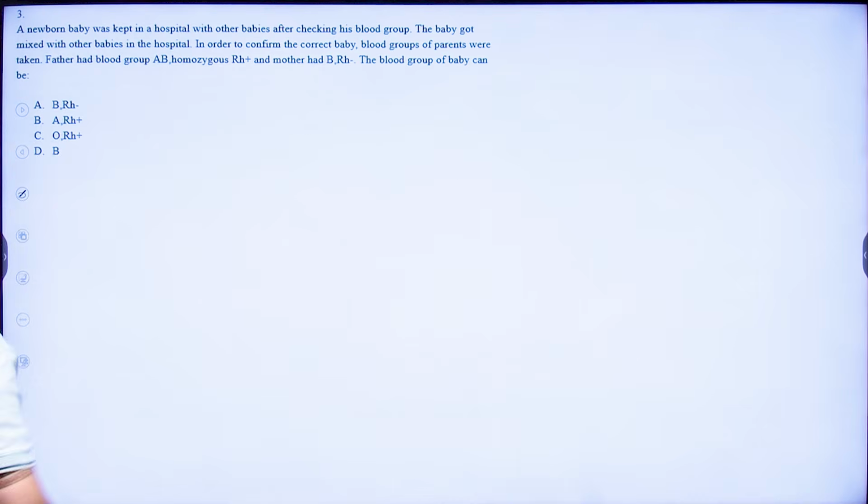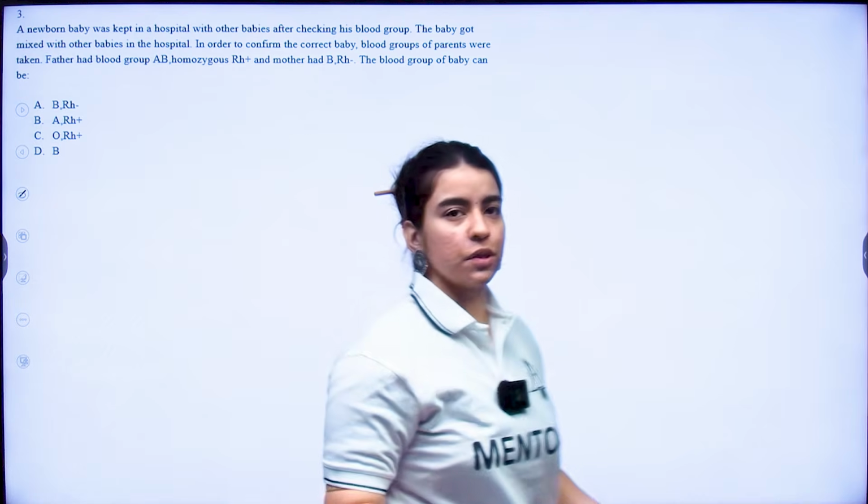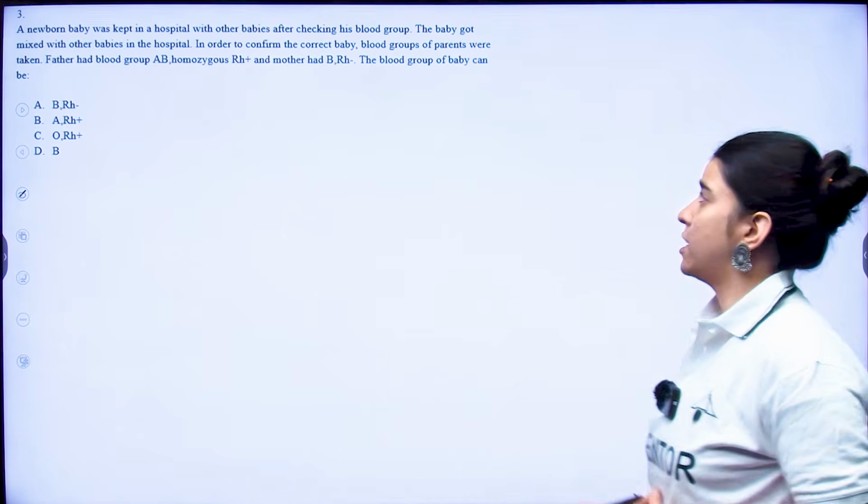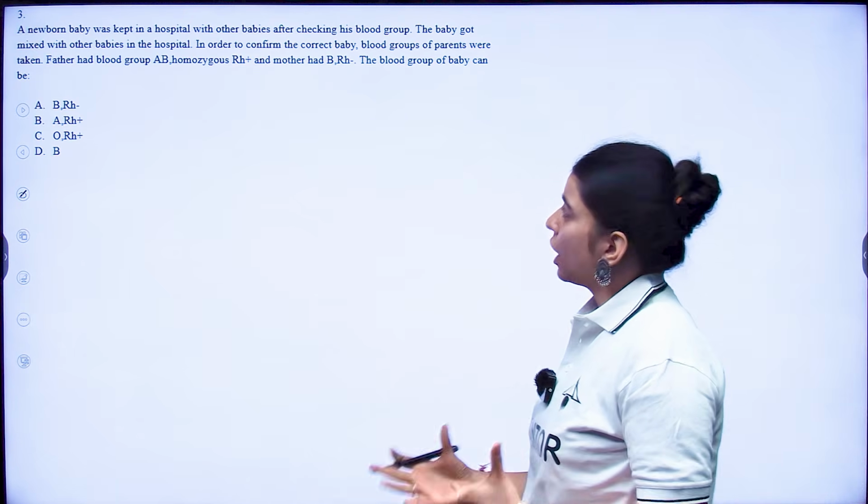So coming to the third question. Now this is a very interesting question. It says a newborn baby was kept in a hospital with other babies. After checking his blood group, the baby got mixed up with other babies in the hospital.